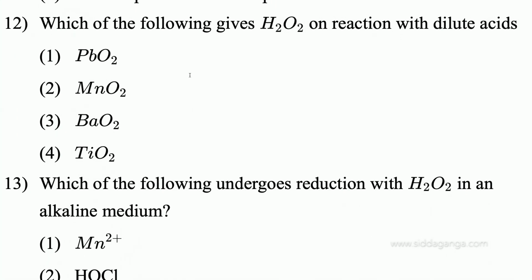Which of the following gives H2O2 on reaction with dilute acids? The options are PbO2, lead dioxide, MnO2, manganese dioxide, barium peroxide, and titanium dioxide.